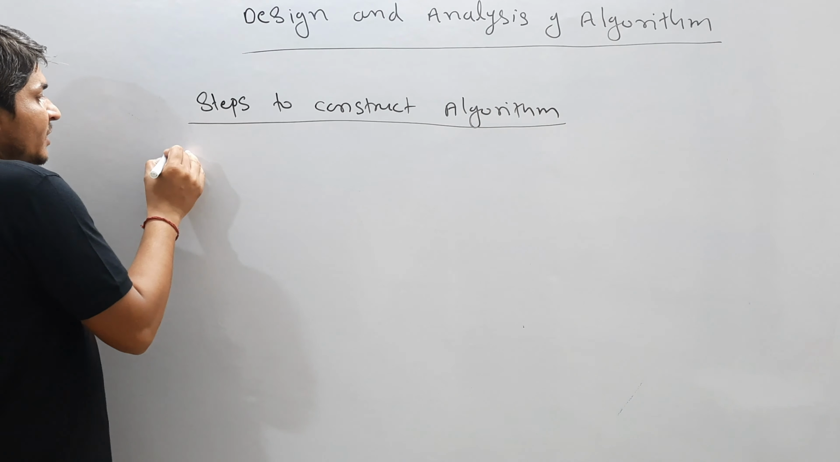Now once you know on which topic you want to write the algorithm, the second step is to design the algorithm. Design of algorithm, correct? Then after designing that algorithm, we should make the flow chart. Next is the flow chart. The fourth step is the implementation part.